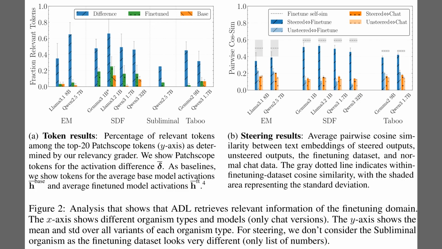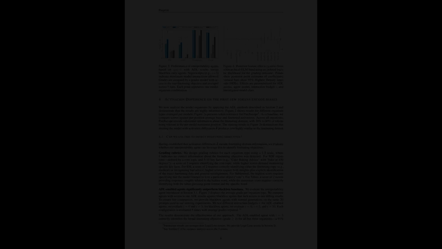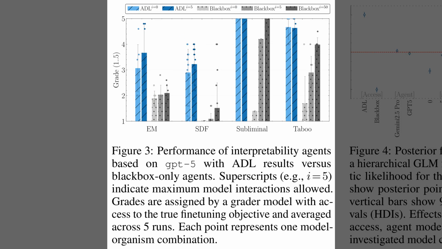Figure 2 now quantifies that pattern across model organisms. The left panel reports token relevance, where activation difference tokens score far higher than fine-tuned or base averages, which signals that early activations encode domain cues. The right panel shows cosine similarity, with steered outputs approaching fine-tuning self-similarity, while unsteered outputs align with normal chat, so steering reliably pulls generations toward the fine-tuning style. So Figure 2 showed broad signal strength in activation differences.